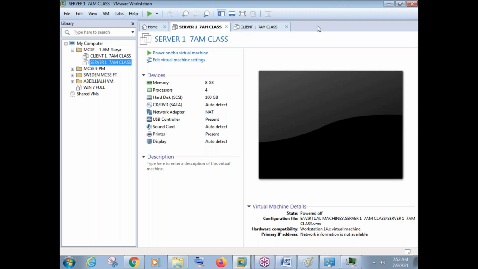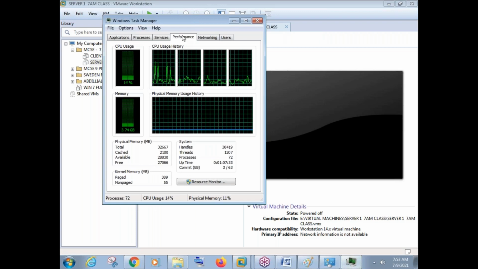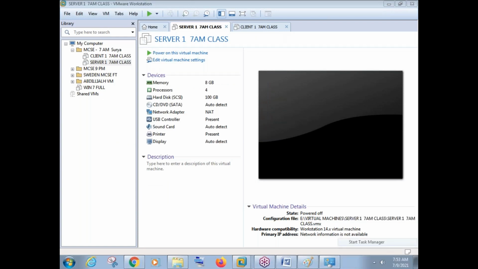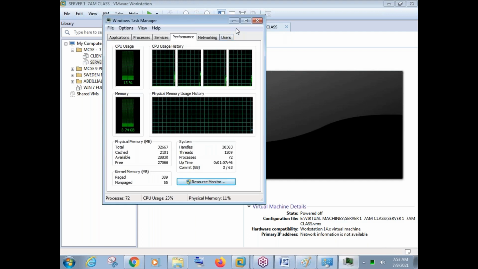On the taskbar, what option do we need to click? Performance. No, no. How do you open Task Manager? Right click on the taskbar and just click on Task Manager. Every Windows has this option actually. So in Task Manager, now we can see the performance here. CPU performance will fluctuate every second, every 2 seconds. RAM performance also will fluctuate, but not like CPU.